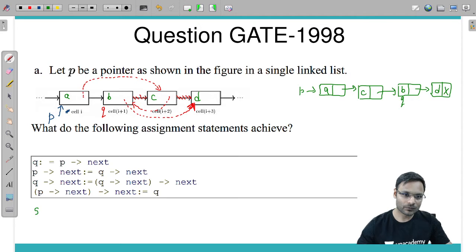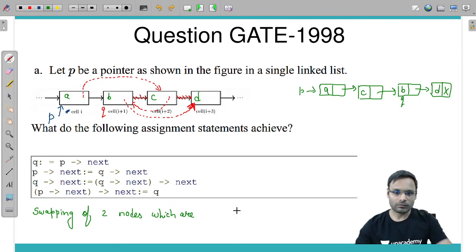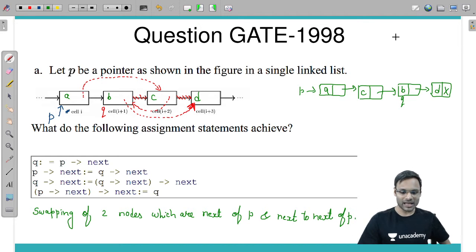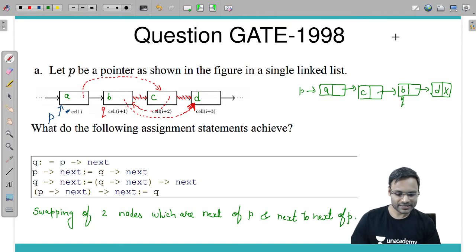So I am writing: swapping of two nodes which are next of P and next to next of P. So after P, we have two nodes. Yes, the next two nodes after P we are swapping.